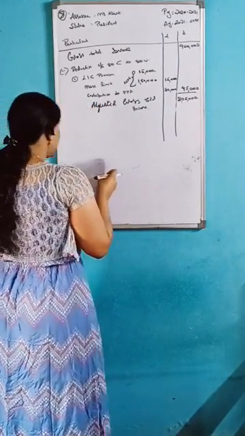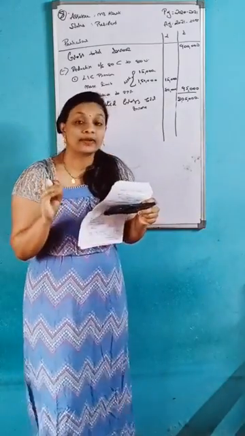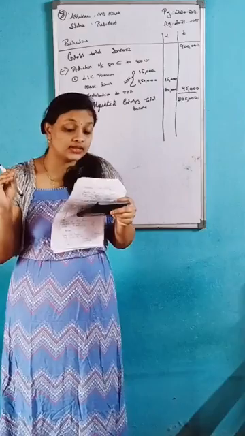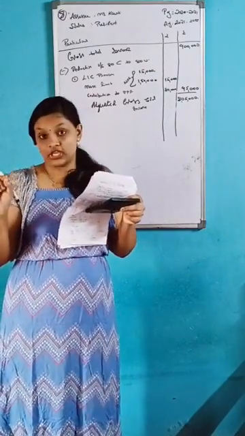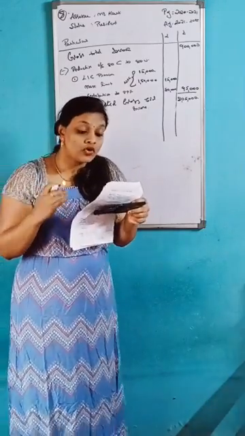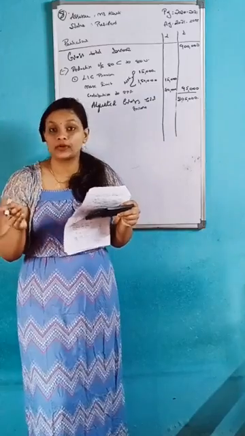Next comes the contribution to the Prime Minister's National Relief Fund. This comes under section 80G, which is 100%.